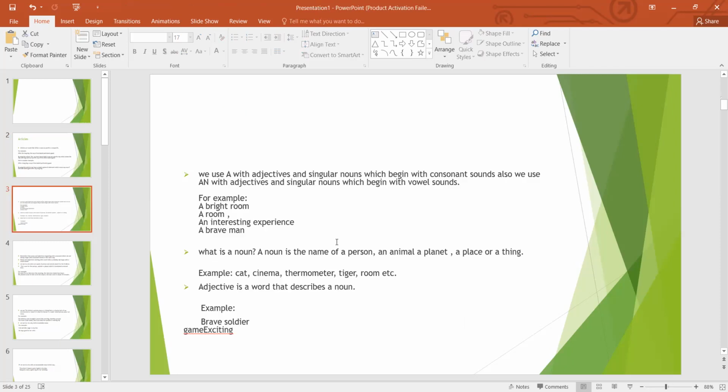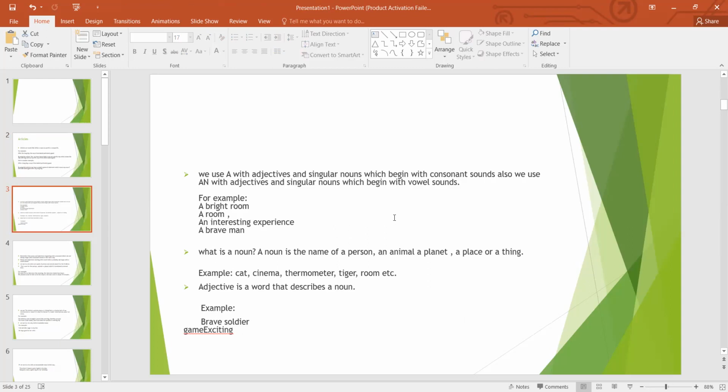Here is another thing. We use a with adjectives and singular nouns which begin with consonant sounds. Also, we use an with adjectives and singular nouns which begin with vowel sounds. What does it mean? We all know what vowels are, right? A, E, I, O, U. Those are vowel sounds.